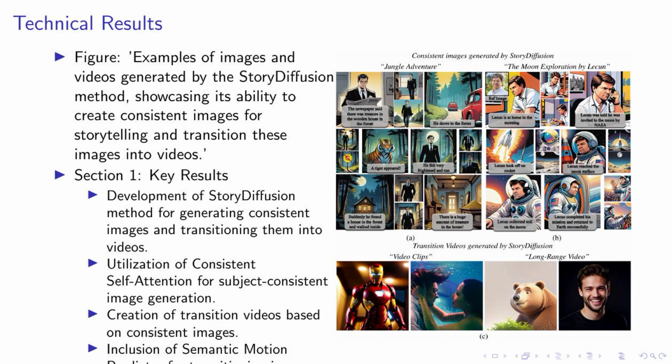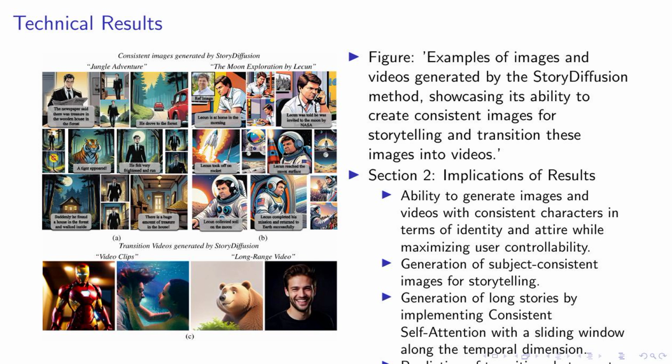On your left, you can see examples of images and videos generated by our story diffusion method. This demonstrates our method's unique ability to create consistent images for storytelling and transition these images into videos. Now, let's delve into the implications of our results. Firstly, story diffusion can generate images and videos with consistent characters in terms of identity and attire, maximizing user controllability. This is a significant step forward in the field of image and video generation.